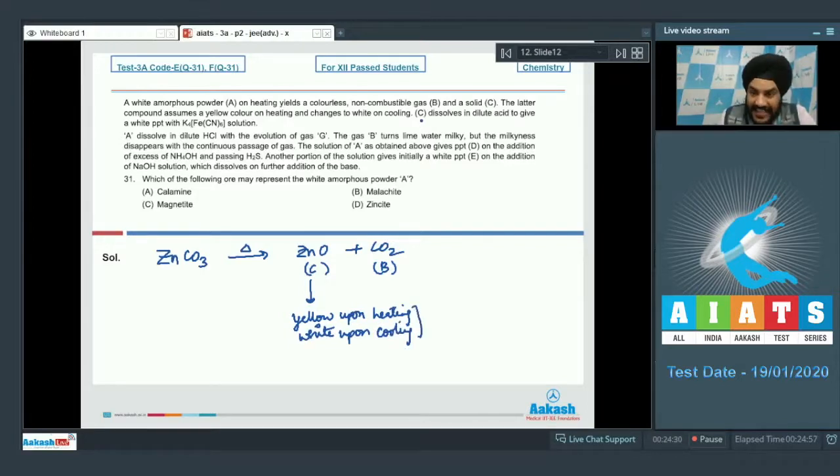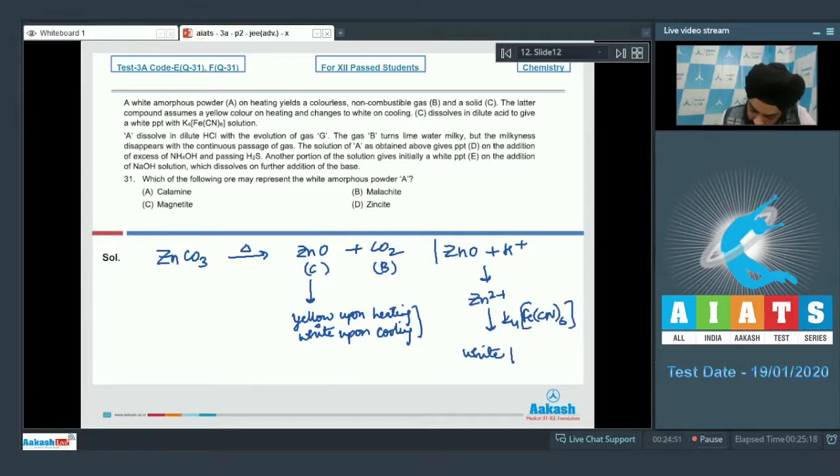It is further mentioned that C dissolves in dilute acid to give a white precipitate with K4[Fe(CN)6]. So this is correct, students. ZnO is amphoteric. So this ZnO will dissolve in dilute acid to give us Zn2+ ions, and those Zn2+ ions will react with K4[Fe(CN)6] to give us a white precipitate. It is further mentioned that A dissolves in dilute HCl with the evolution of gas G. So when it is allowed to react with dilute HCl, there will be an acid-base reaction.